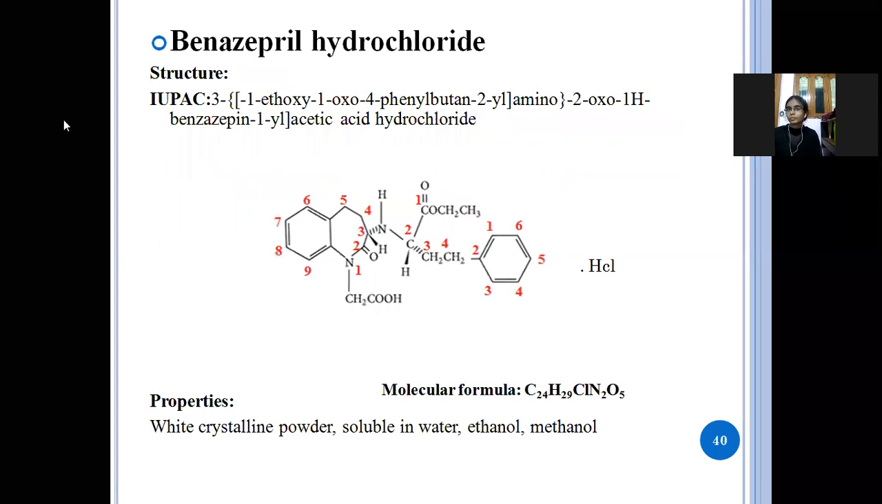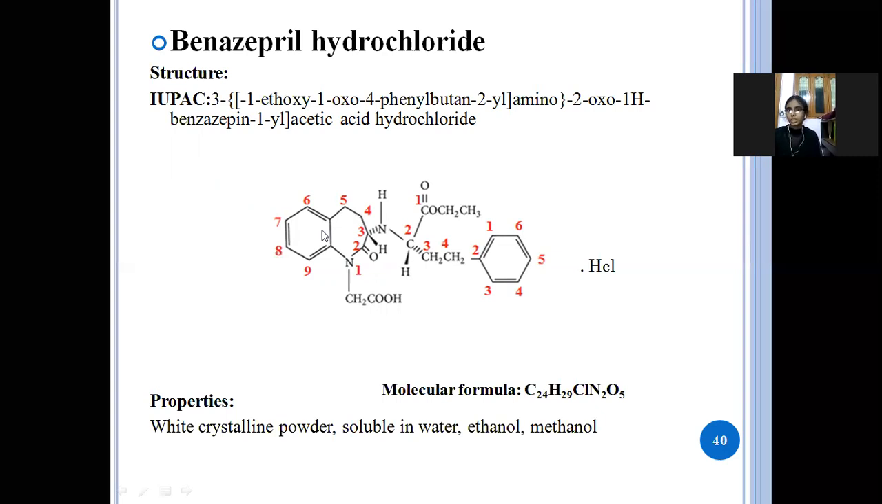Next drug is benazepril hydrochloride. So this is the structure, and the IUPAC name is 3-[(1-ethoxy-1-oxo-4-phenylbutan-2-yl)amino]-2-oxo-benzazepine acetic acid hydrochloride. See here the structure.